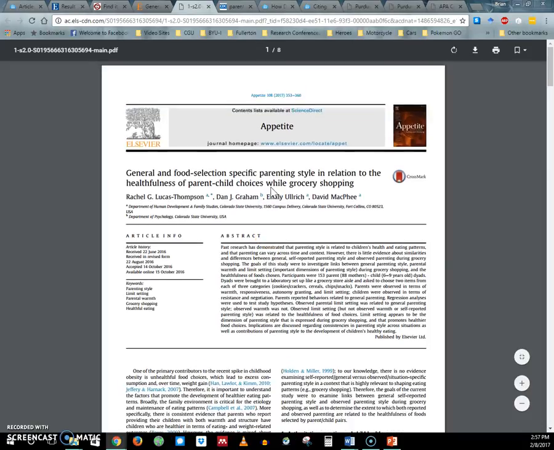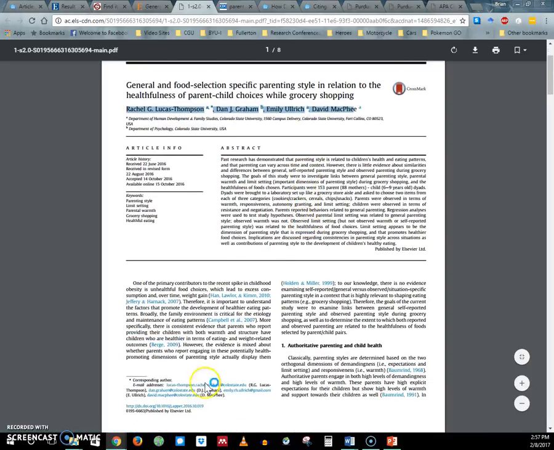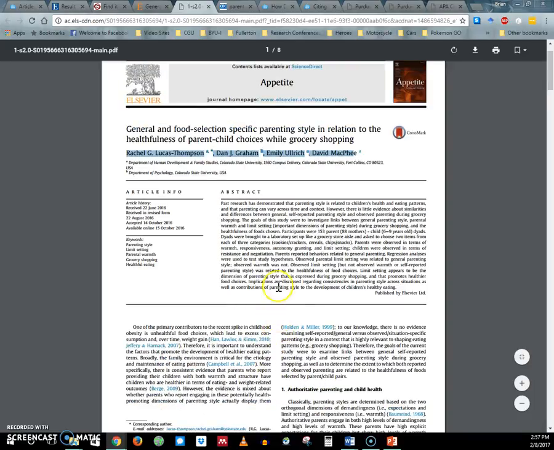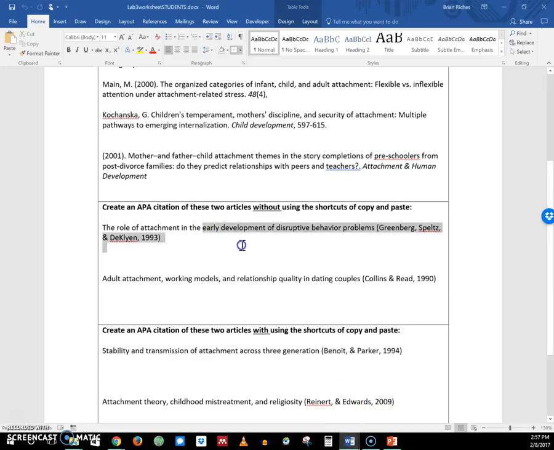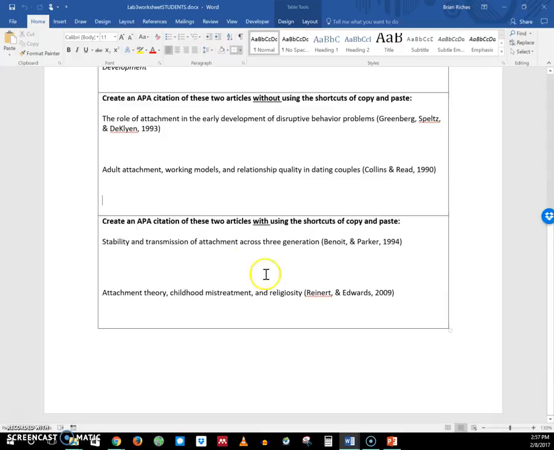So the journal article, it looks like this journal is called Appetite. So it's a journal about appetite. And then this is the title. These are the authors. Here is the year, the page numbers. You'll be able to find the issue number, the DOI, for example. So these are things that should be included in your citation. So create your citation for these two articles without using that copy and paste shortcut, just by looking at the full text of the article. And then these last two, these ones, you can search for them and use the copy and paste shortcut.